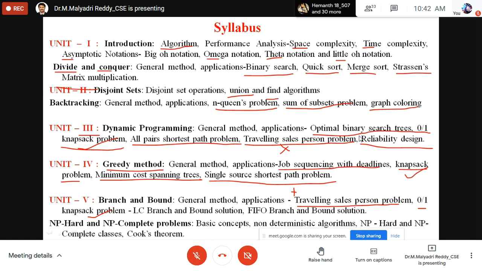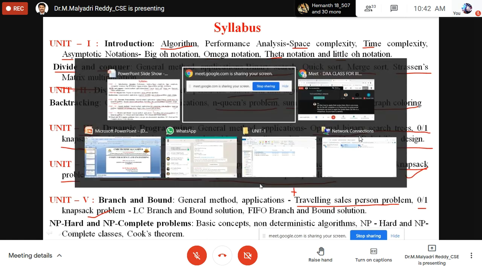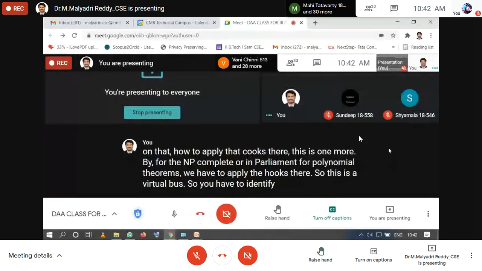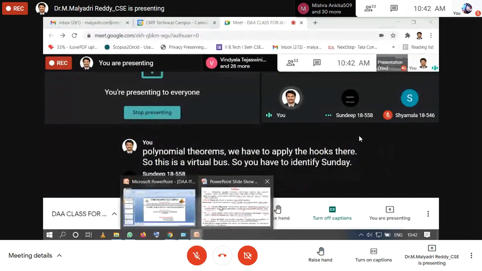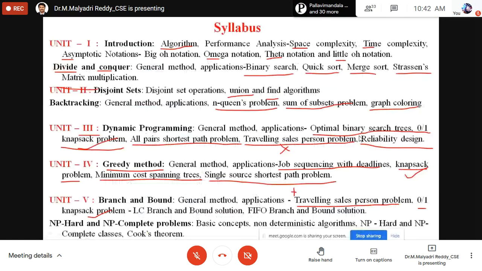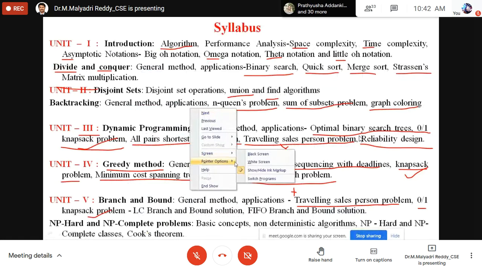So you have to identify. Sandeep, from this syllabus, how many problems are there?